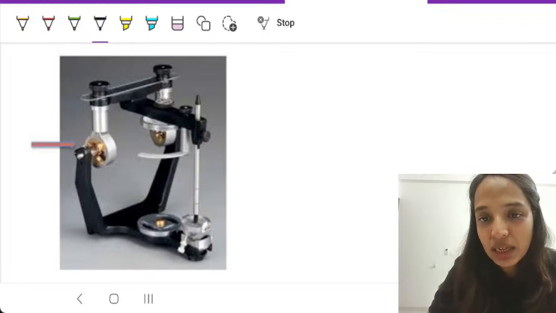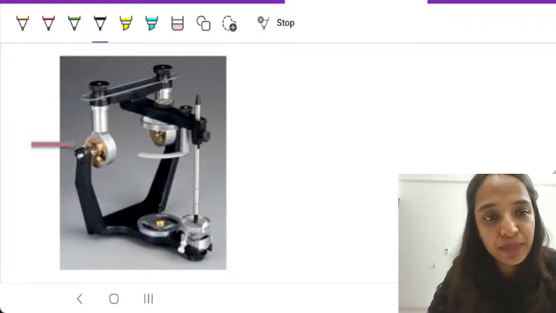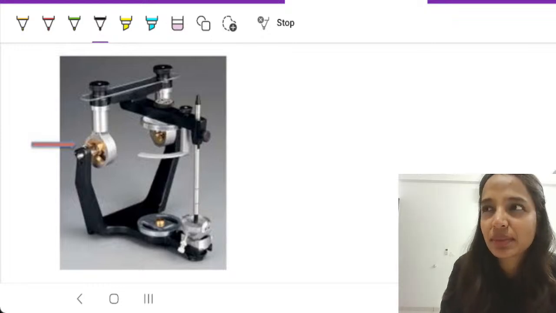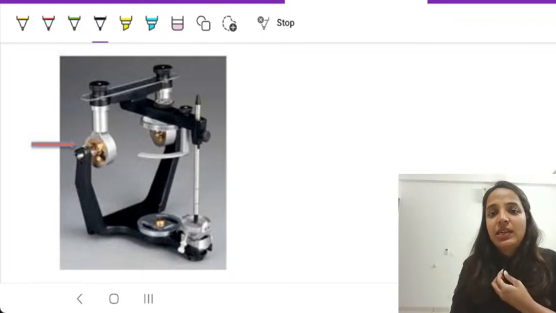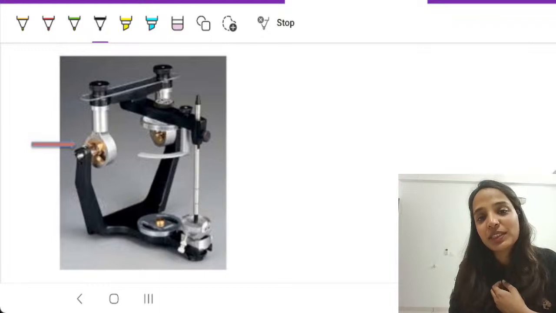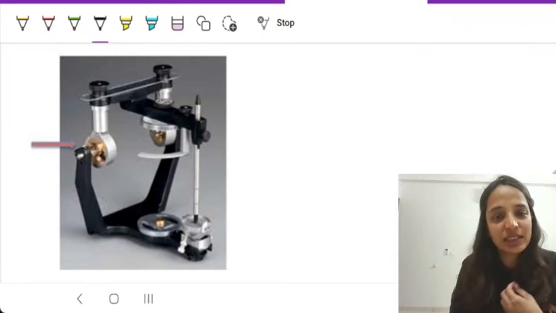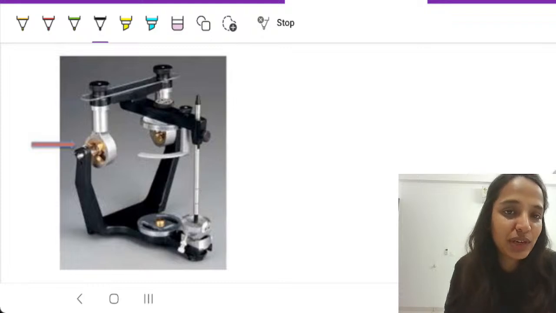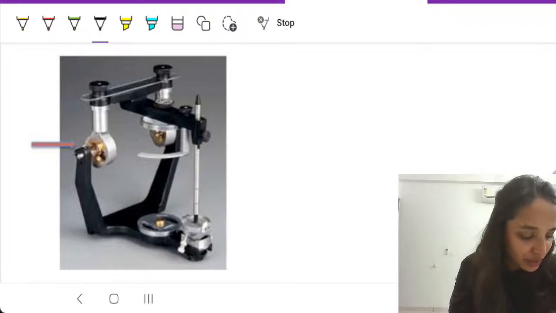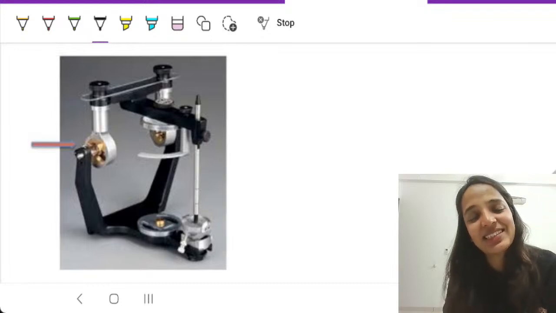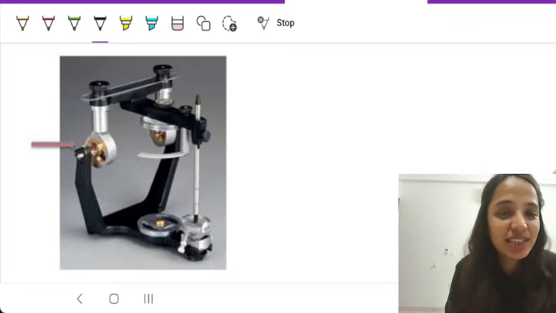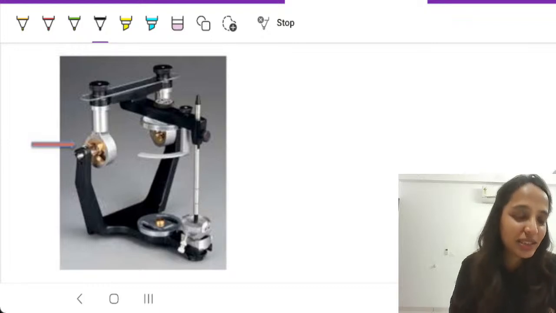It is correct that it is a Hanau articulator. Hanau is the company name. For example, you go to a brand and you don't sub-specify. If I say I'm wearing Westside but I don't specify what brand of Westside, something like that. It is Hanau, but you have to specify which Hanau articulator. Hanau is a company that has several articulators. Which Hanau articulator? Do you all know which Hanau articulator this is?